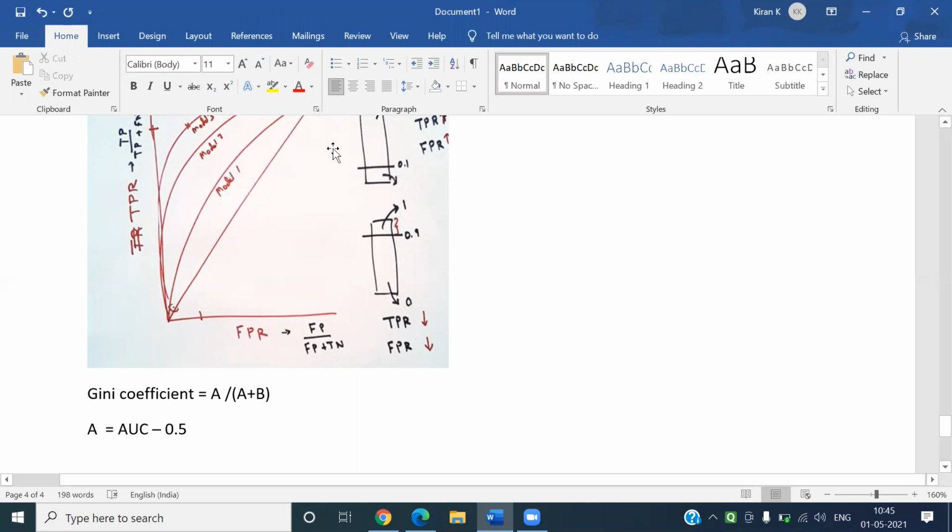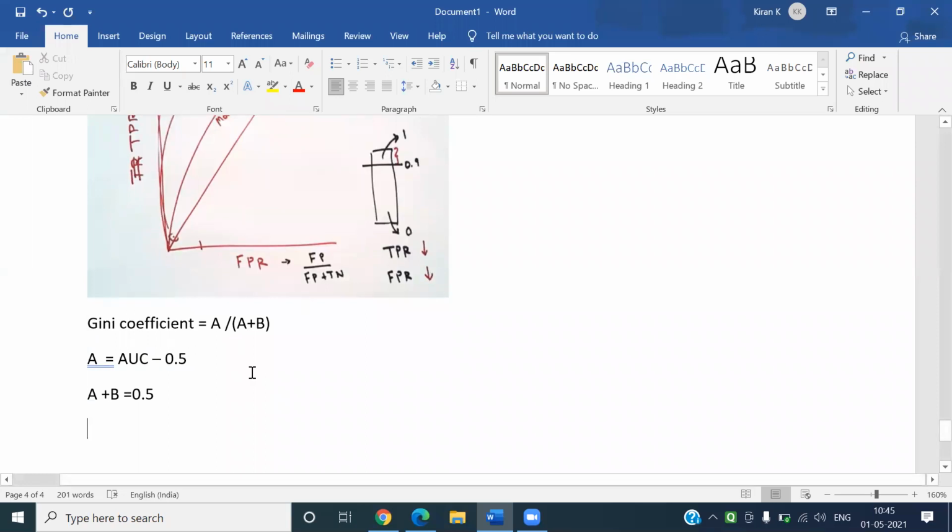Then A is equal to AUC minus 0.5. Then what about A plus B? The same way, A plus B is 0.5. So our formula for the Gini coefficient is: Gini is equal to AUC minus 0.5 divided by 0.5.